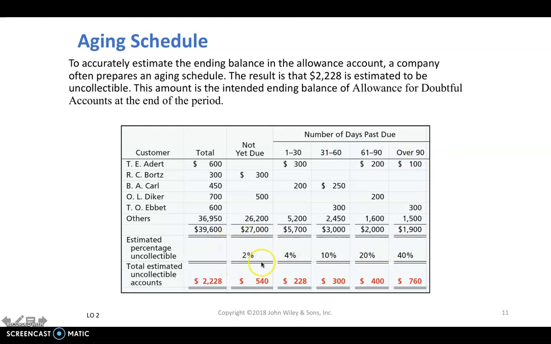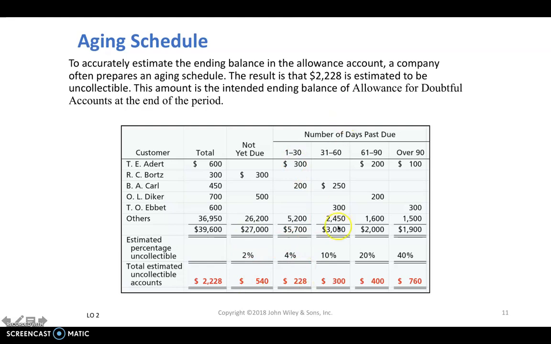Now, in the past, based on the experience, 40% of the customers that owe us for more than 90 days will not pay their balance. So 1,900 times 40% is 760. Whereas for those customers that just bought their merchandise on credit from us, only 2% of it hasn't been paid. So 2% times 27,000 is 540.